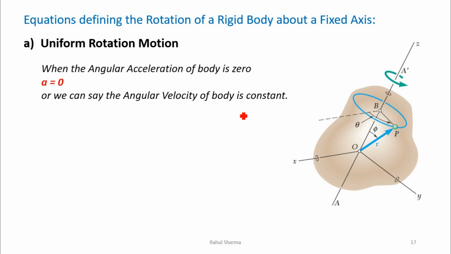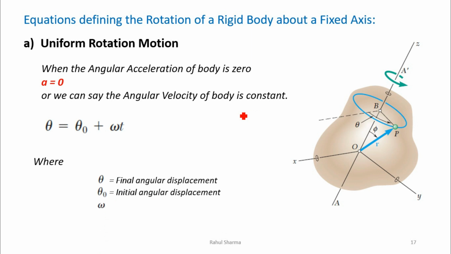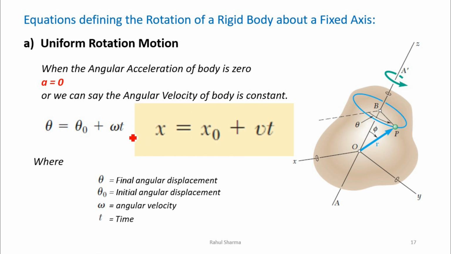In uniform rotation motion, same like rectilinear motion, when the angular acceleration of the body is zero, or we can say the velocity is constant, we apply the same equation, theta is equal to theta naught plus omega t, where theta is the final angular displacement, theta naught is the initial angular displacement, and omega is the angular velocity with time t.